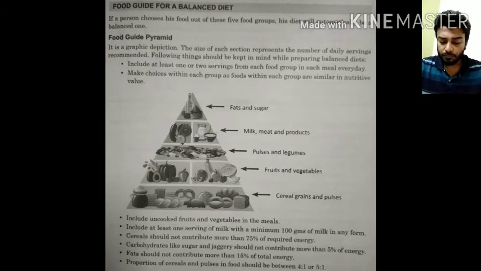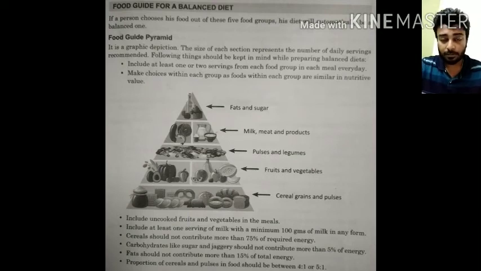Now the second one is the milk products or the meat products. They are also required for our body, but a little bit more than the fats and sugar. And after these milk or meat products come the pulses and legumes. This food group is needed by our body a little bit more than the previous one, that is milk and meat products.